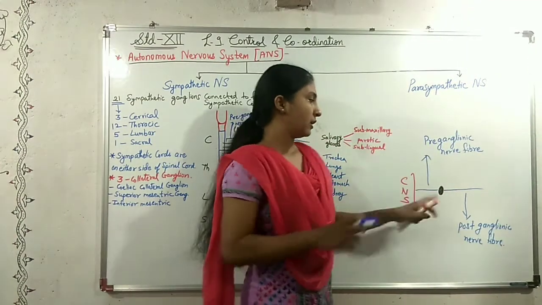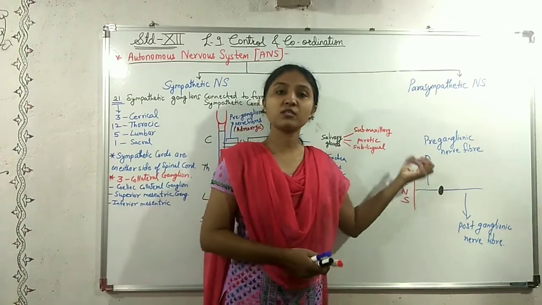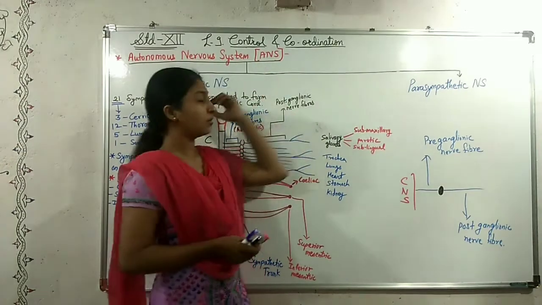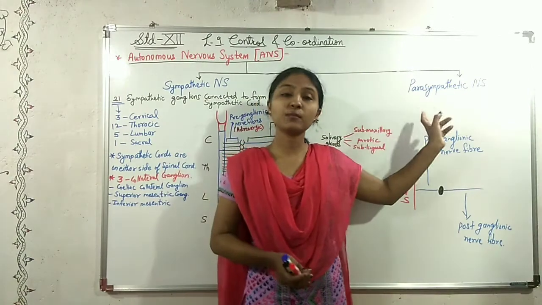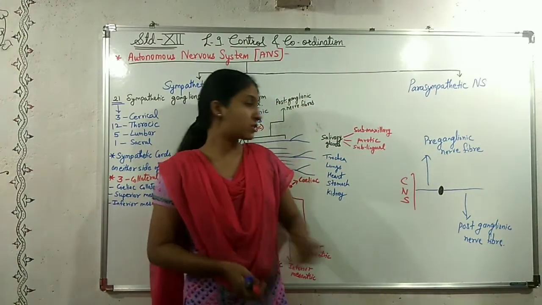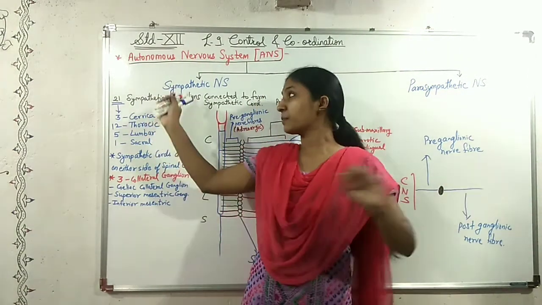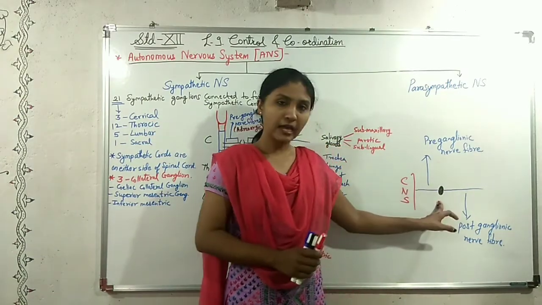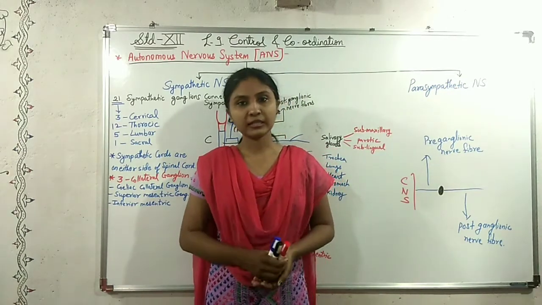This is the autonomous nervous system overall. It is divided into two, sympathetic and parasympathetic nervous system, and these two have three things in common. First thing, they have a ganglion. If this ganglion is of the sympathetic nervous system, it is called a sympathetic ganglion. If it is of the parasympathetic nervous system, it is called a parasympathetic ganglion.